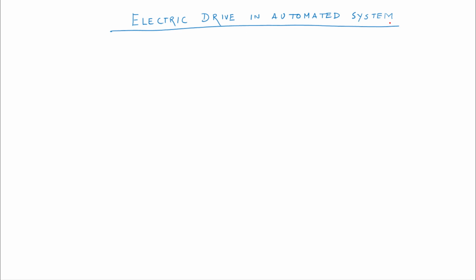Now let us define the electrical drive in the context of the automated system. We can say the electrical drive provides the energy for the controlled movement of the mechanical system. What are the various elements of a typical electric drive that we will see?